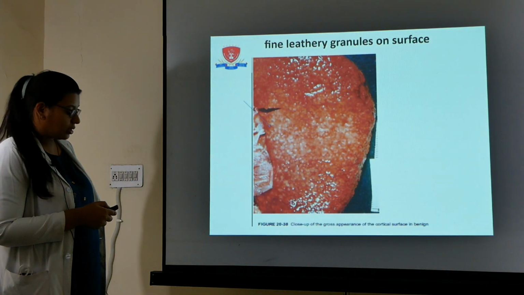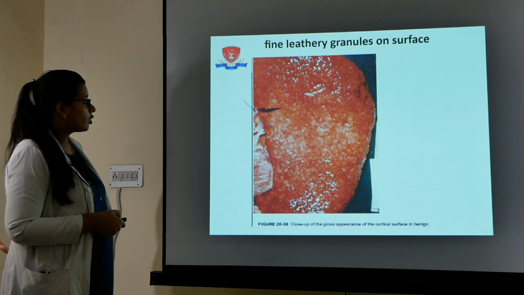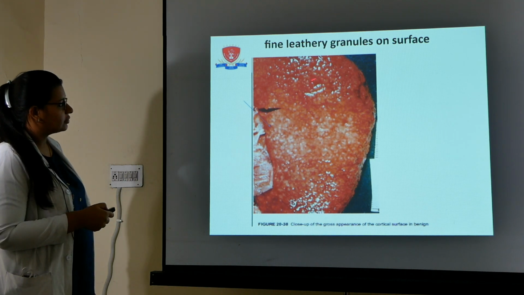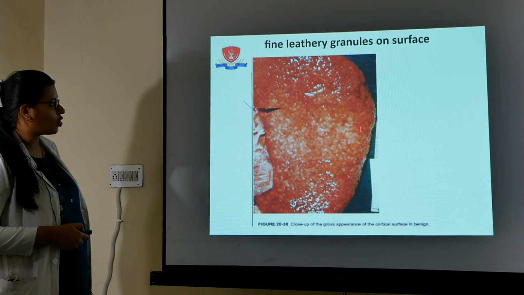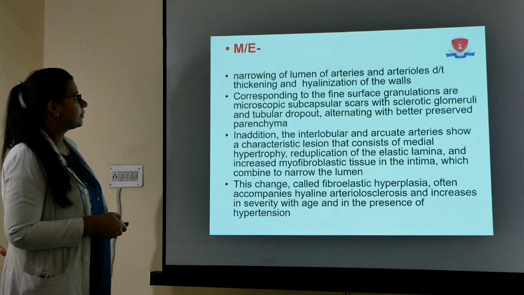So this is the gross picture of benign nephrosclerosis. Can you see? This is the cortical surface of the kidney giving rise to a fine leathery grain appearance. This is the cortical surface, the gross finding of benign nephrosclerosis.